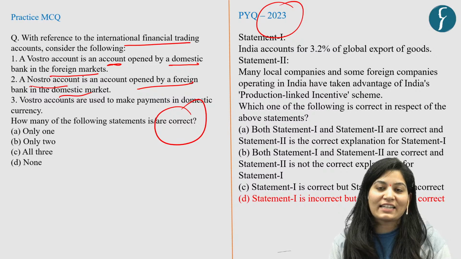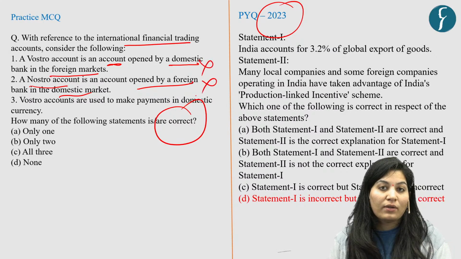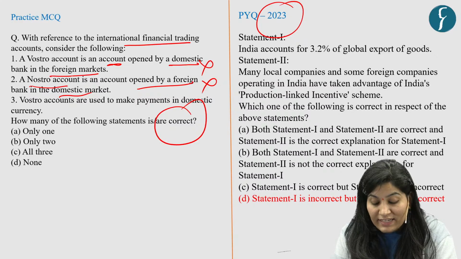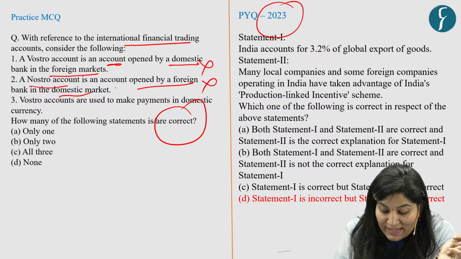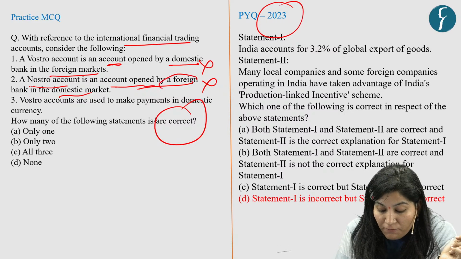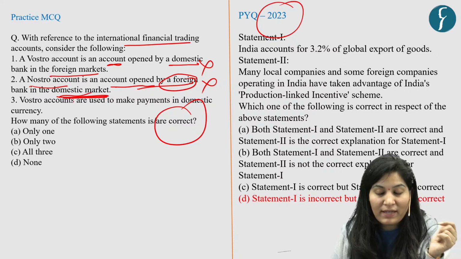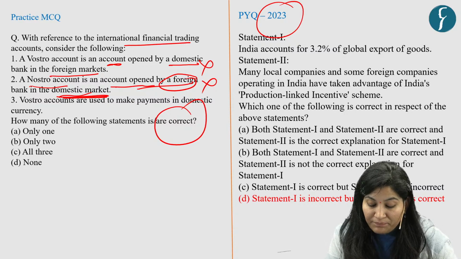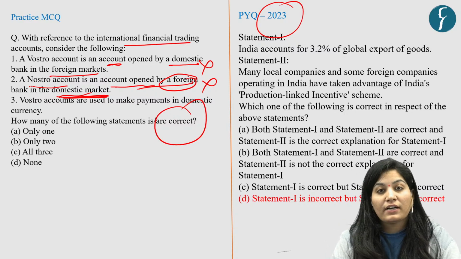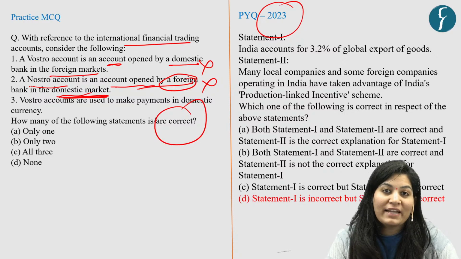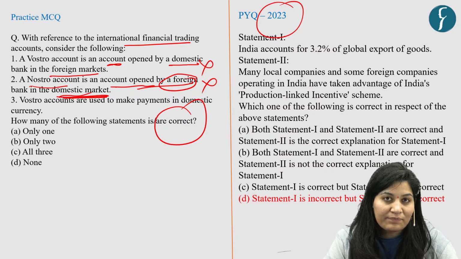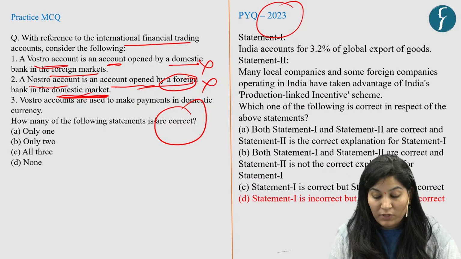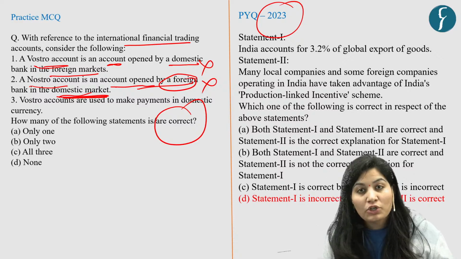Now, both these statements are incorrect. The correct statement is Vostro account is an account opened by a foreign bank in domestic market. For example, if Bank of America opened an account in India in ICICI, that is a Vostro account opened by a foreign bank in domestic market.